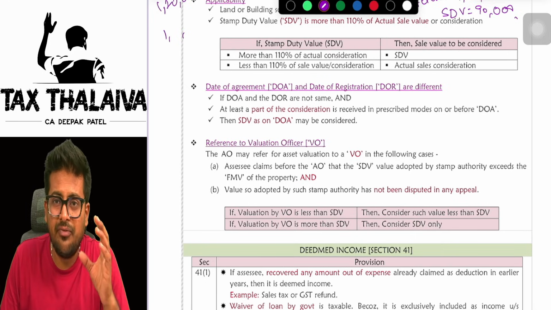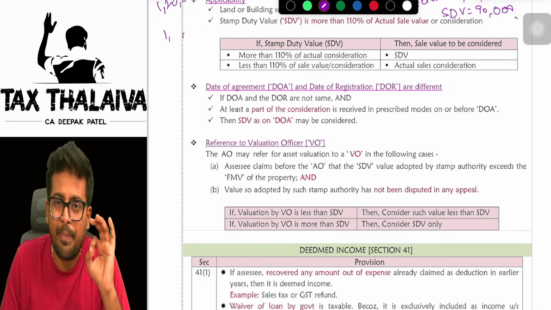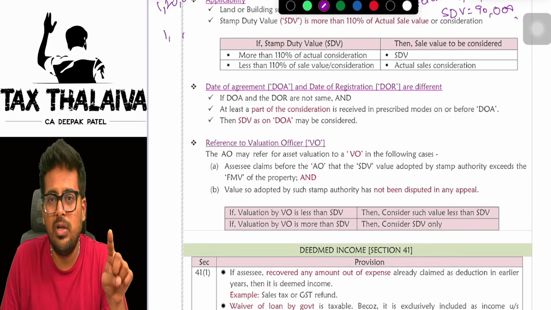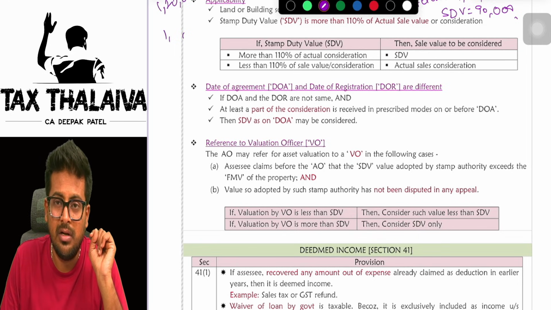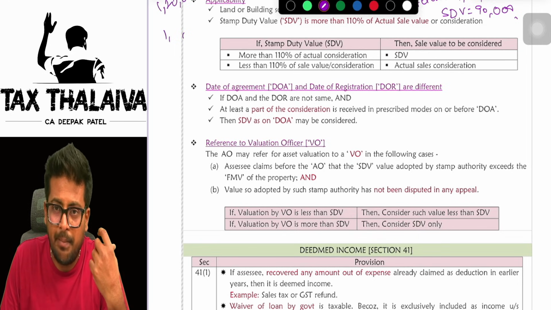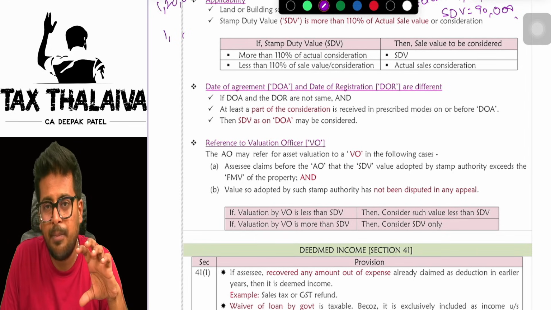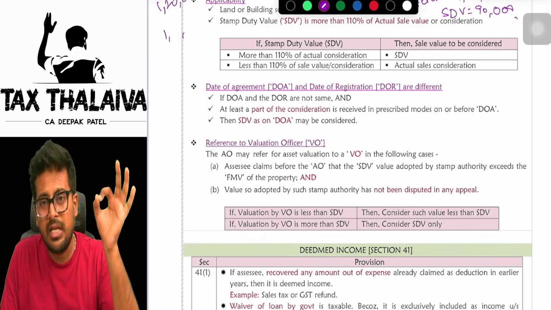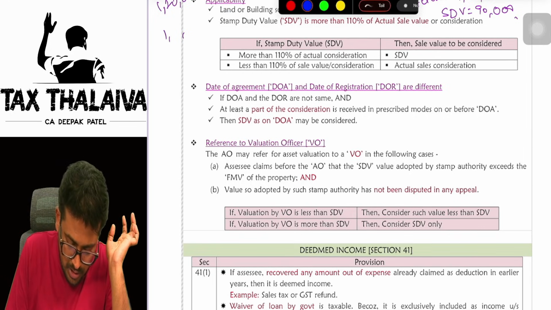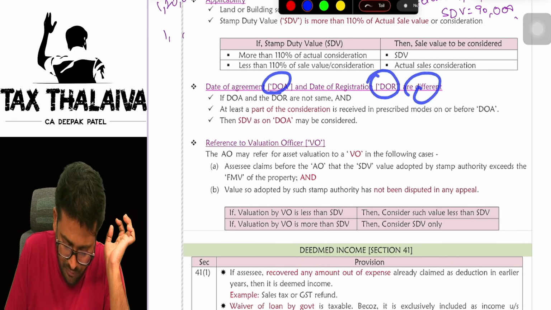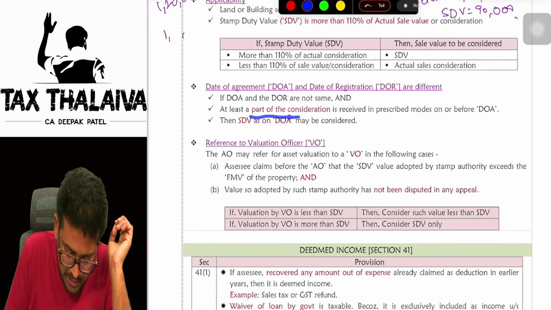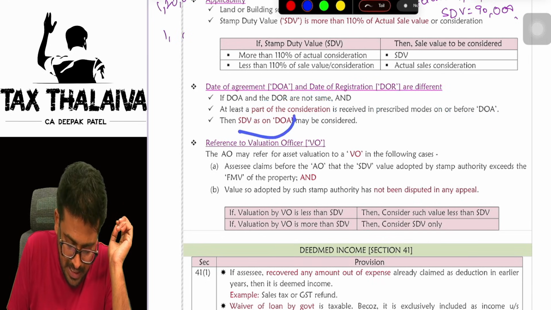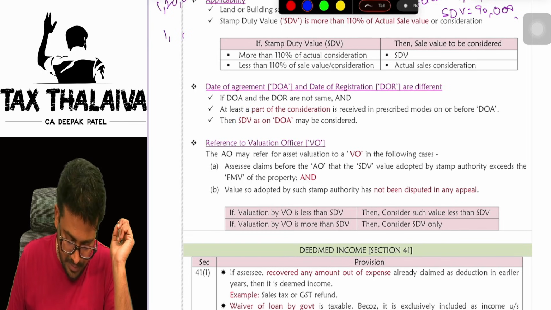If on the date of agreement you have received any part payment through the prescribed modes of payment, means online payment or bank payments, in that case, the stamp duty value as on the date of agreement you can consider. If you have not received any part payment, or even if you have received part payment but other than in prescribed modes, then the stamp duty value as on the date of registration only you can consider. So the date of agreement and date of registration are different. In that case, if at least a part of the consideration is received in prescribed modes on or before the date of agreement, then the stamp duty value as on the date of agreement may be considered.